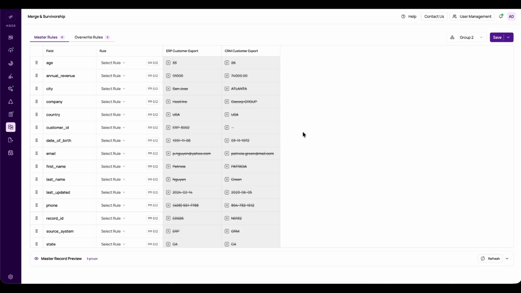MatchLogic handles it in two phases, shown on these two tabs. Master rules first, then overwrite rules. In this part, we'll build the master rules.